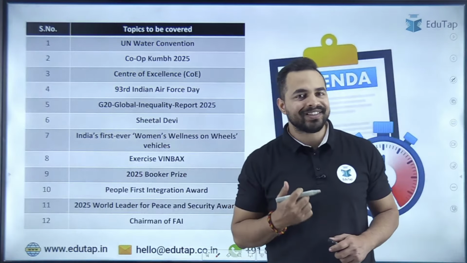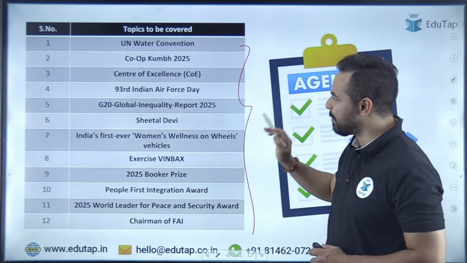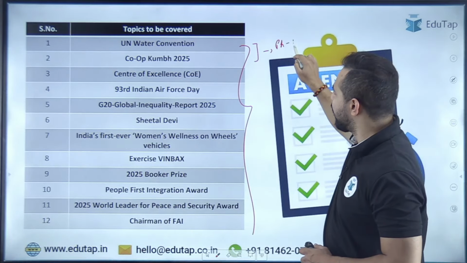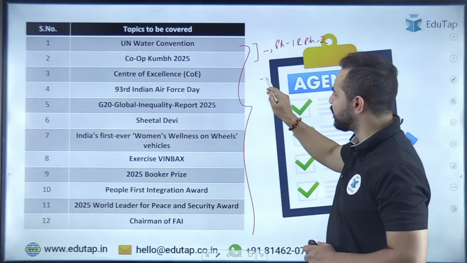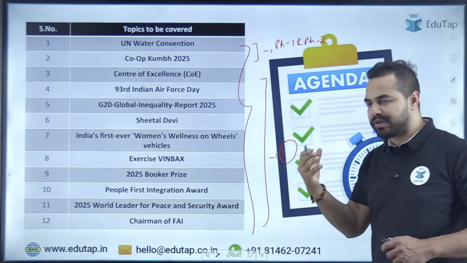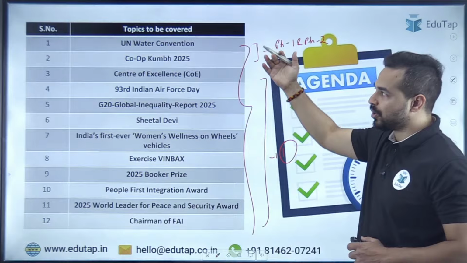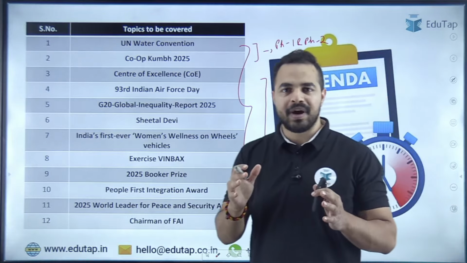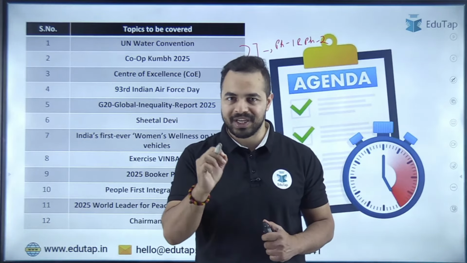Before starting the session, here is a list of 12 topics that we are going to cover in today's session. The first 2 topics are relevant for both phase 1 and phase 2, while the remaining topics are only relevant for the phase 1 exam. Why? Because they are more of the general current affairs, and the first 2 topics are related to your syllabus. The syllabus of RBI and NABARD, and that is why they are important for both phase 1 and phase 2 of the RBI and NABARD examinations.